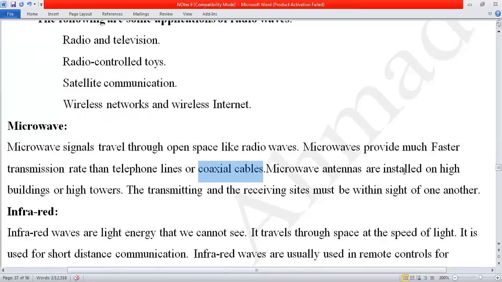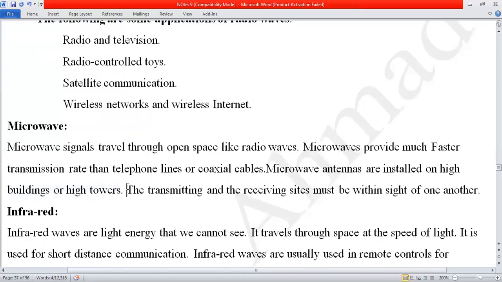Microwave antennas are installed on high buildings or high towers. Okay, you are in Taif, or you are everywhere. When you are going to Medina or Makkah Mukarramah, there is a hill station. At the top of the hill station, you see there are towers present. Did you ever notice why they are placed there? Because they get the signal from another station and regenerate that signal to another one. So these are called microwave stations, microwave transmitters.